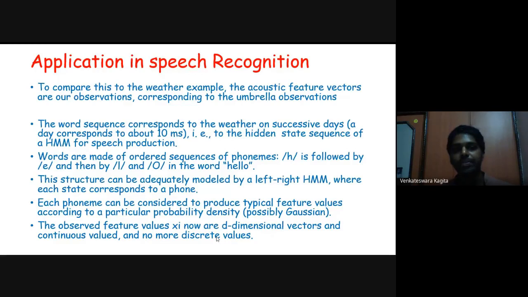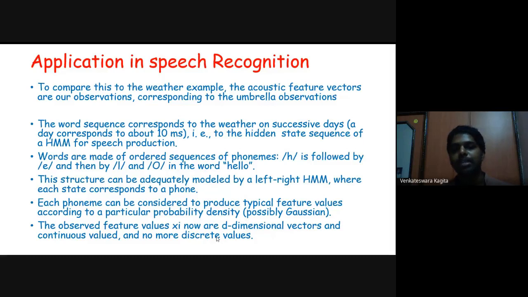So words are made of an ordered sequence of phonemes, like hello can be represented as phonemes H, E, L, O in the word hello. This structure can be adequately modeled by left-right hidden Markov models, where each state corresponds to a phoneme.